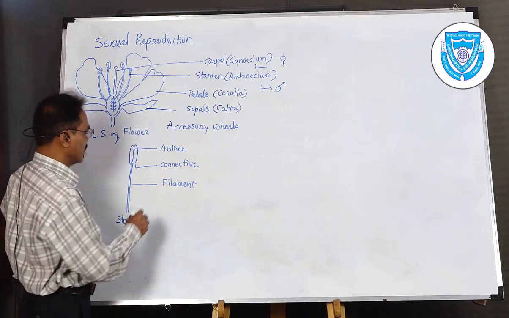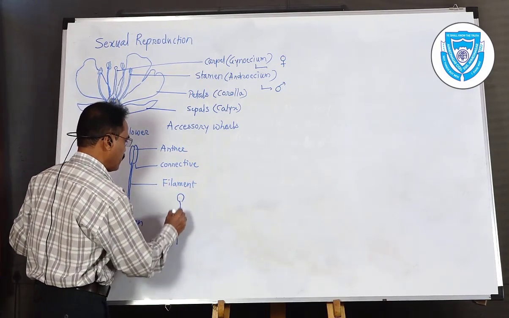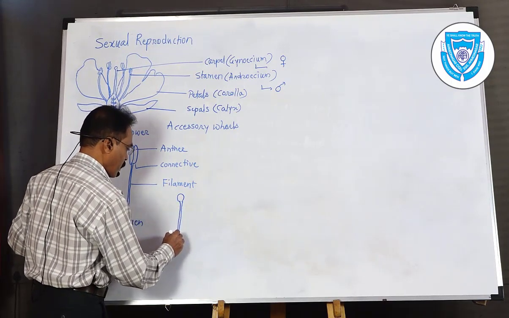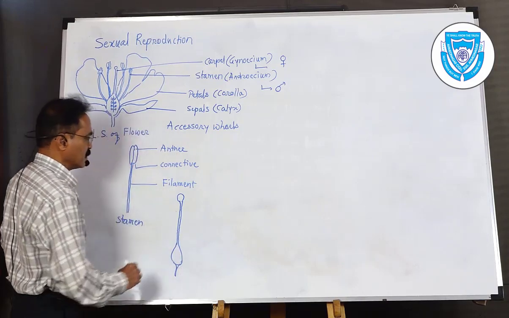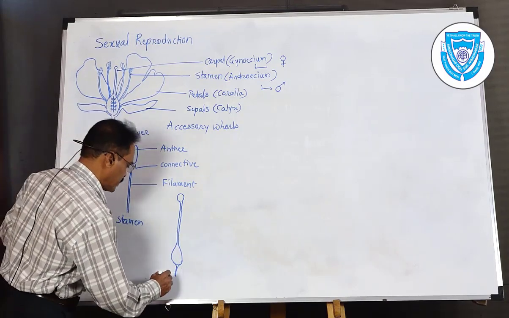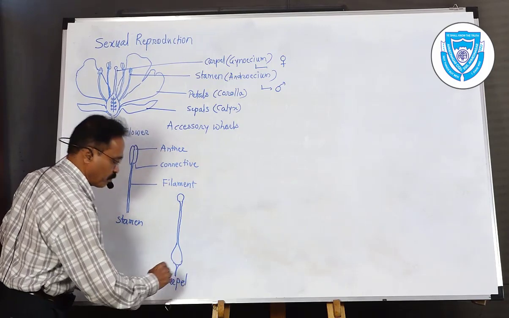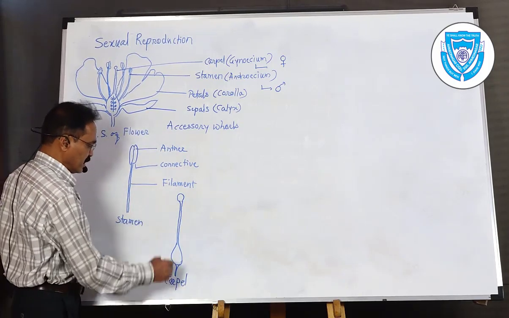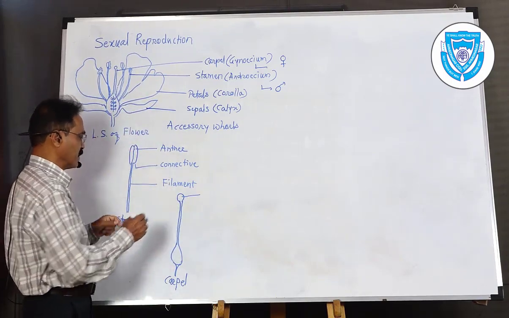While in the next one, that is the carpel, the gynoecium, here again it is also made up of three parts. As per our diagram, this is the gynoecium and this is known as a carpel. The number of carpels varies from plant to plant. So here it is a carpel, again made up of three parts, just like the stamen.